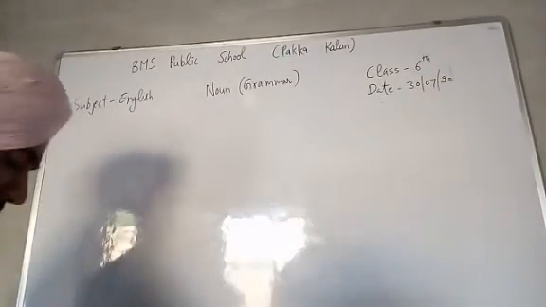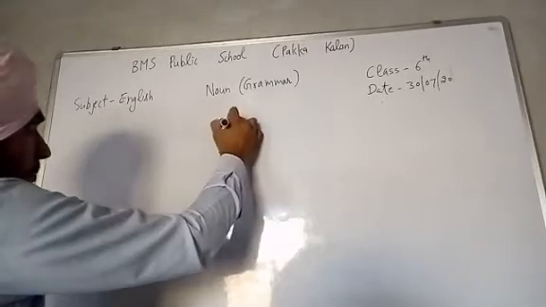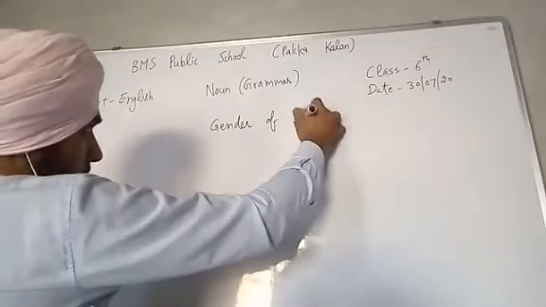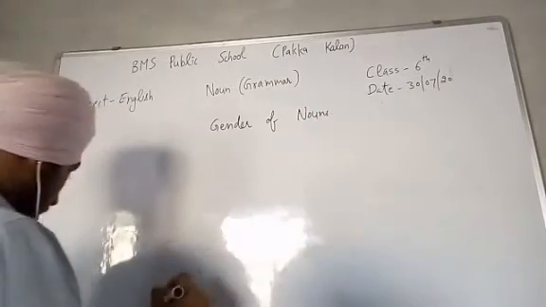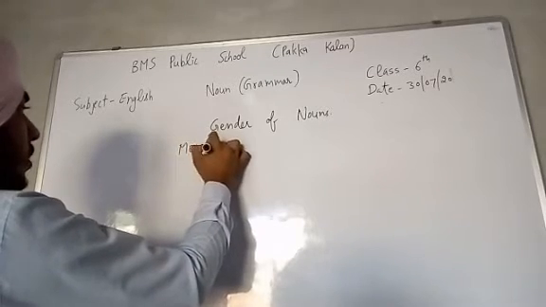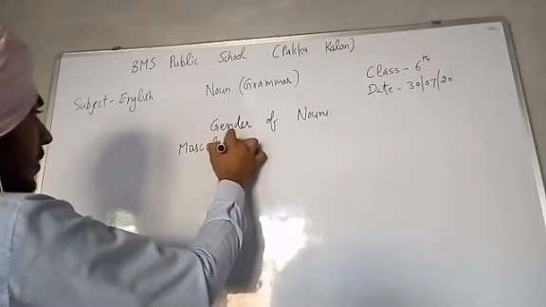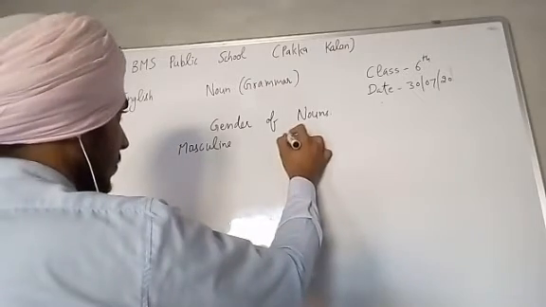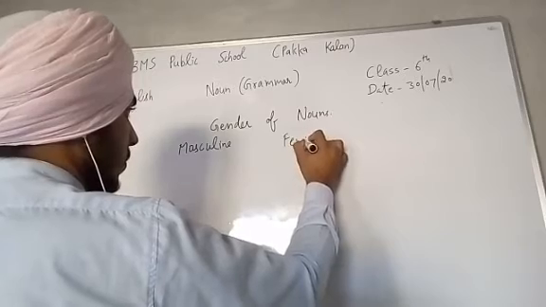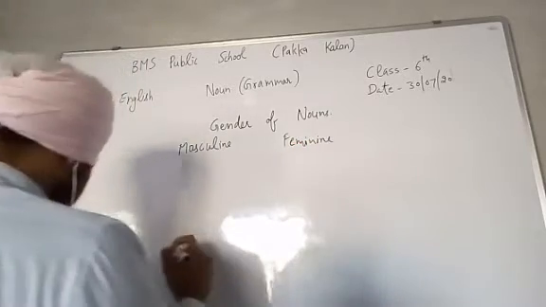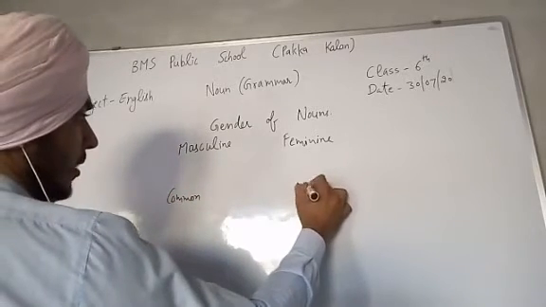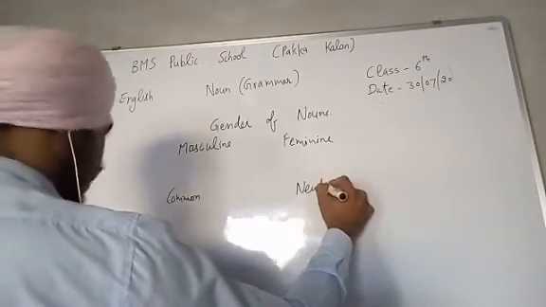Next is gender of nouns. Gender of nouns. There are basically four types of gender: masculine, feminine, common, and neuter.